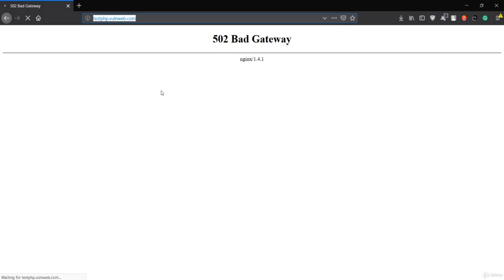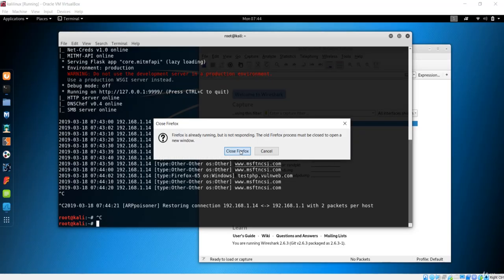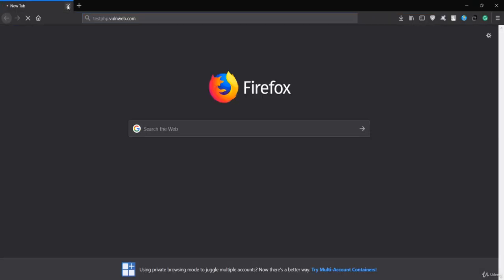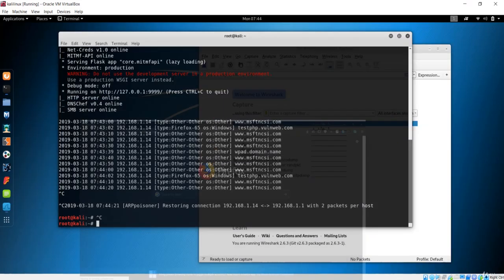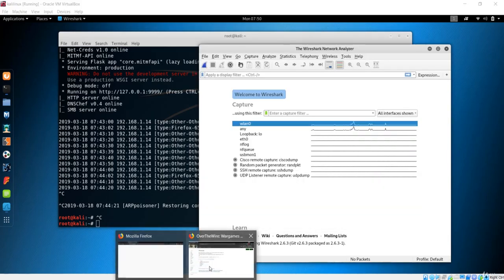Maybe the website is down, so that can be the case. Let me run the Firefox one more time. Let's see if this works or not, and we'll just capture the packet from here. So now all I want to open is testphp.vulnweb.com. So after a couple of tries, I just found that the website was down for some time, and you could see it is still not running.